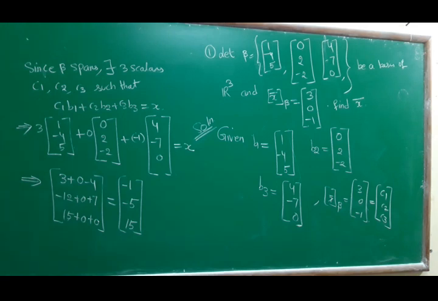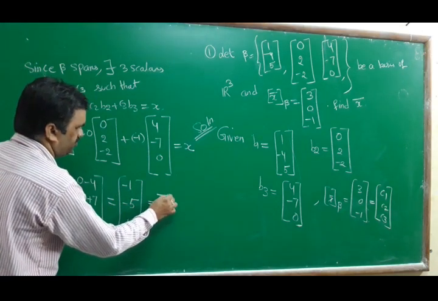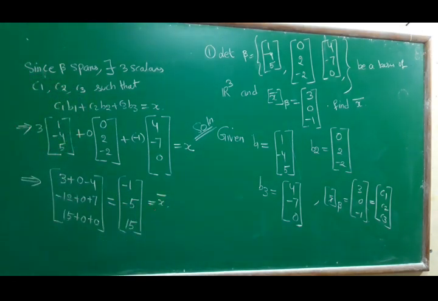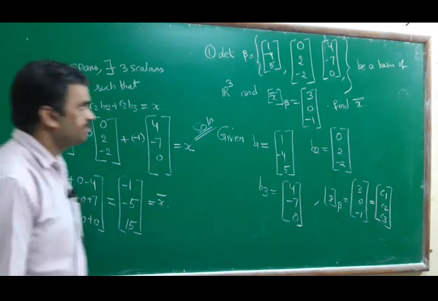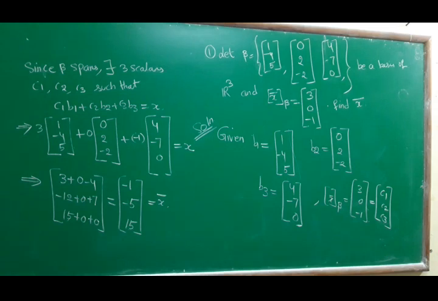Therefore, minus 1, minus 5, 15 equal to x bar. That's all. So, let beta equal to 1 minus 4 5 0 2 minus 2 4 minus 7 0 be a basis of R cube, and x bar beta is equal to 3 0 minus 1.